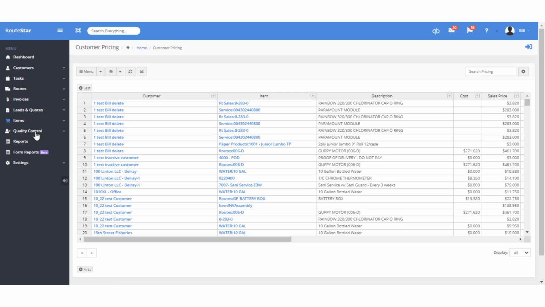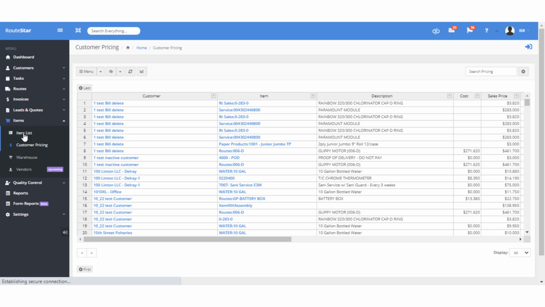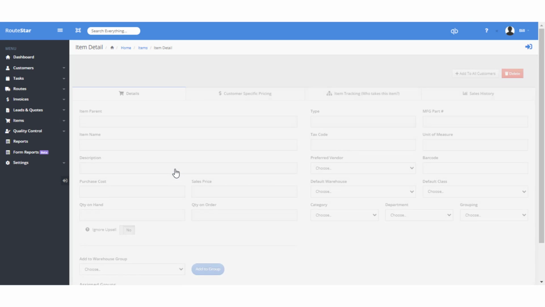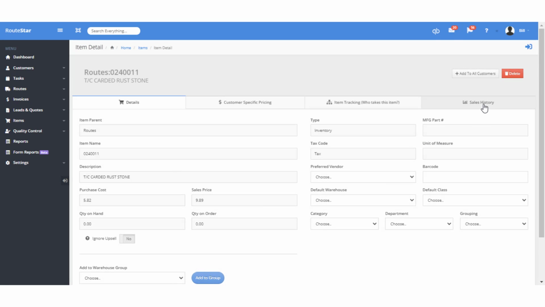Another thing that might happen to you is you may add a new item and you want that item to be copied to all the customers' pricing. All you've got to do is open that item within RouteStar, and there's a button up here in the upper right hand corner, add to all customers. Pretty plain English and easy to do.